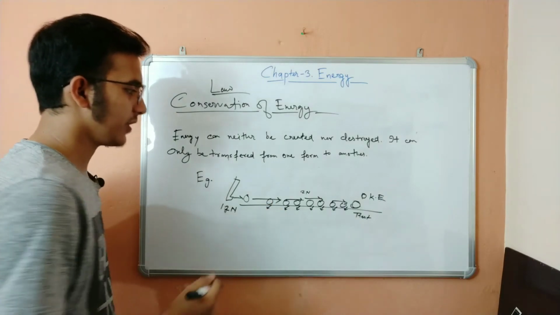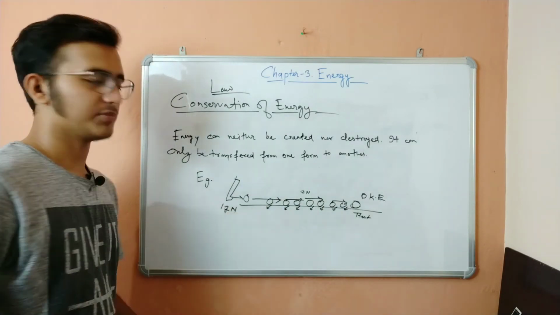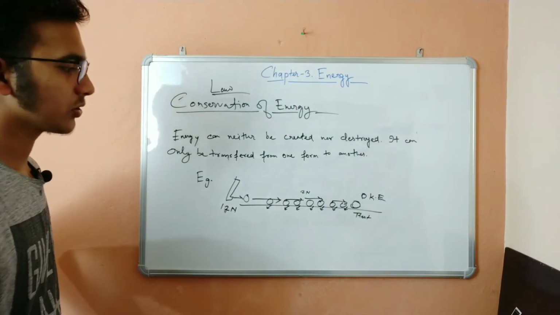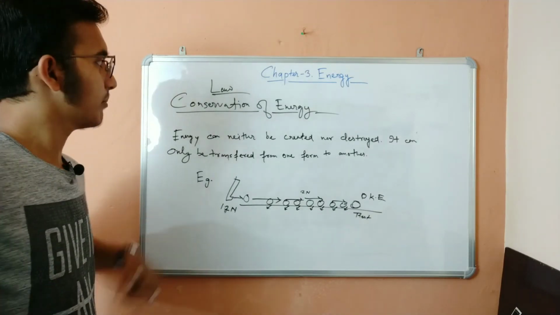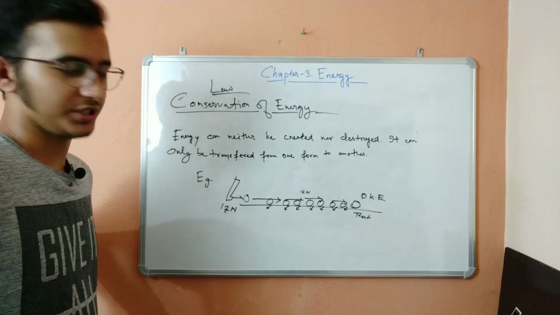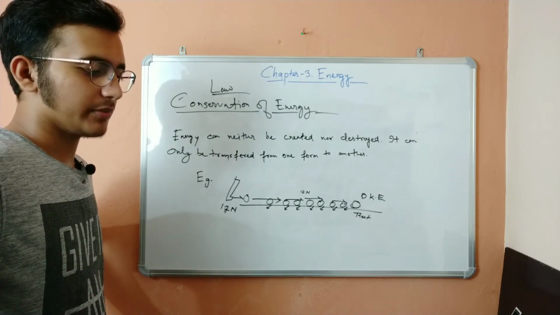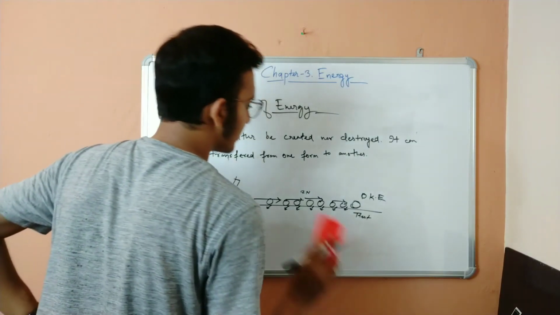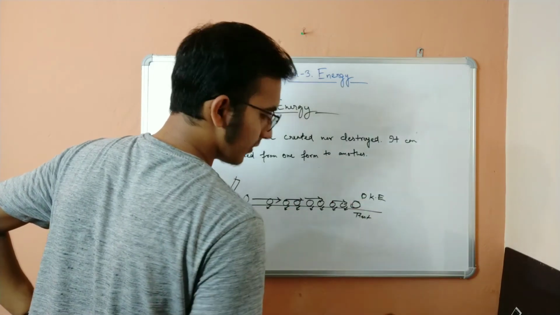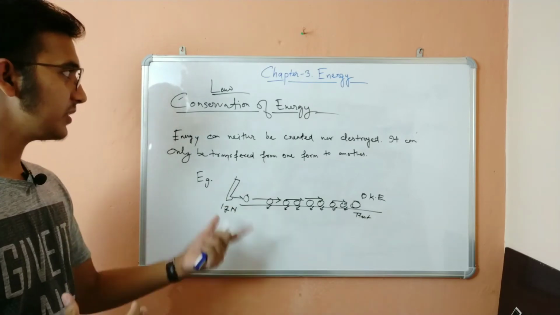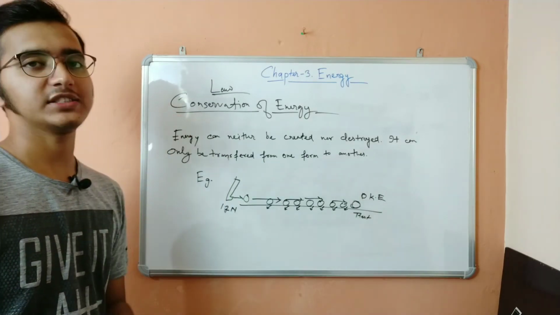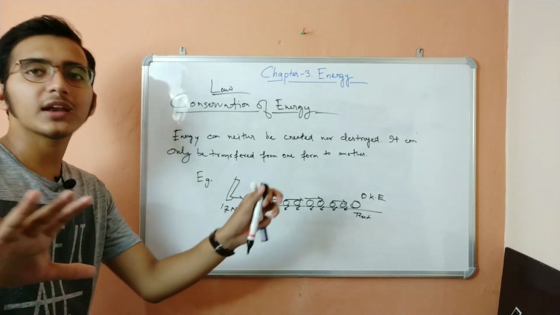It was not gone in the friction. It was not gone in the absorbing process of the ball and the ground. So where does the energy go? That actually breaks the law of conservation of energy. And that kind of experiment, we can say that it does not obey the laws of physics. But in real life, that does not happen. In real life, we experience this law of conservation of energy taking place everywhere in the whole universe.